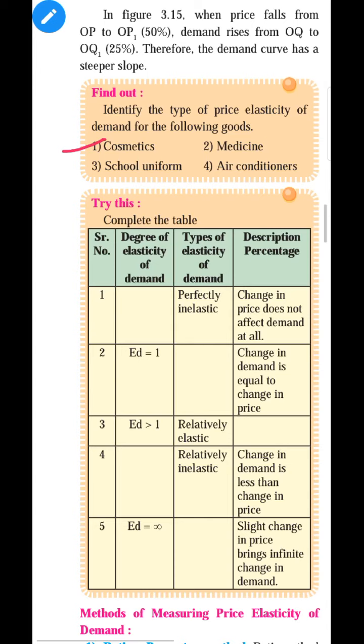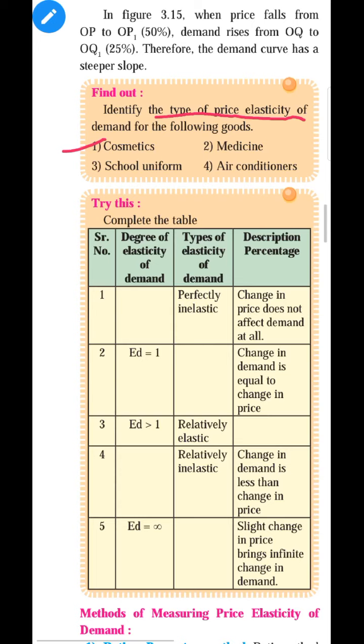The first answer is relatively inelastic, because the question is the type of price elasticity of demand. There are 5 types, so out of 5 we have to analyze and recognize the name of the goods, and according to the name of the goods we write the type of price elasticity of demand.